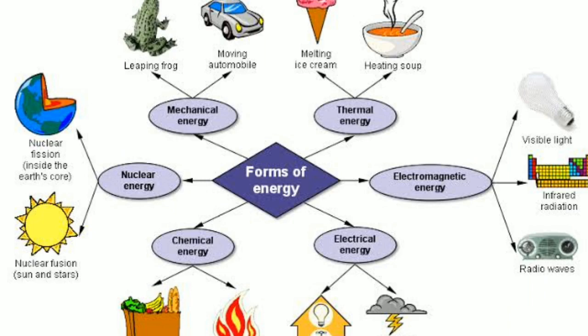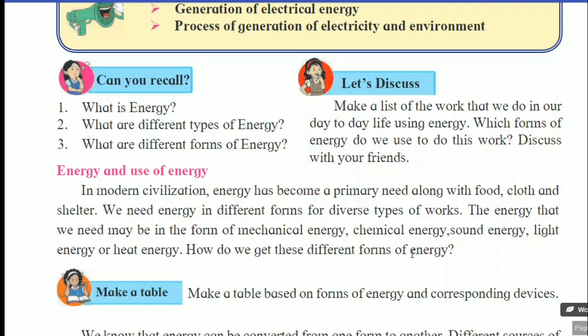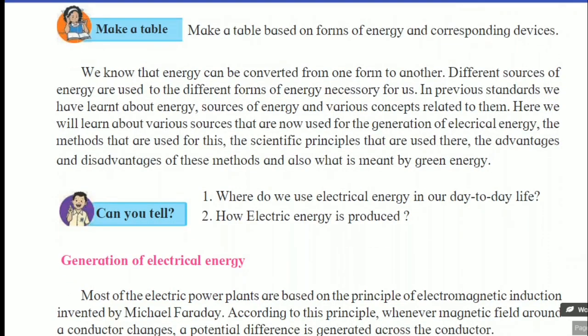We need energy in different forms for diverse types of work. The energy that we need may be in the form of mechanical energy, chemical energy, sound energy, light energy or heat energy. How do we get these different forms of energy? As we know, there are different sources of this energy. We know that energy can be converted from one form to another.